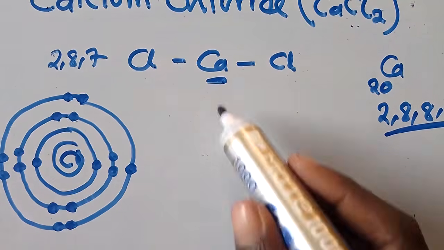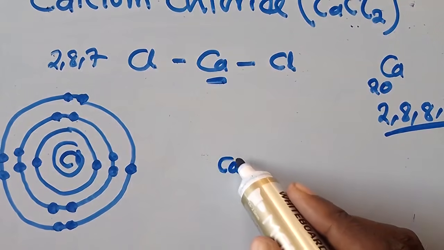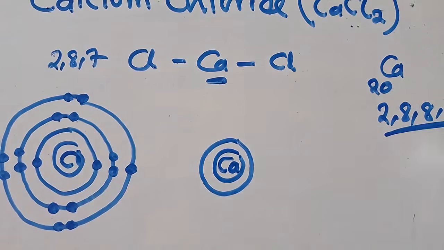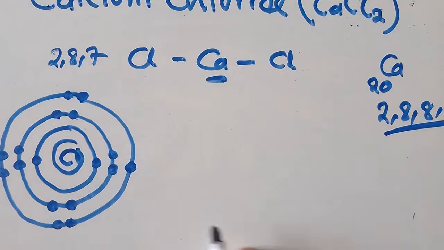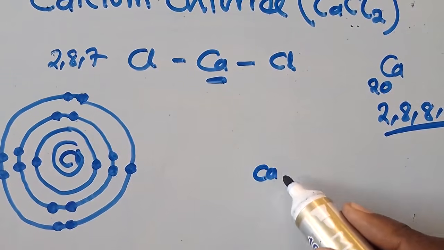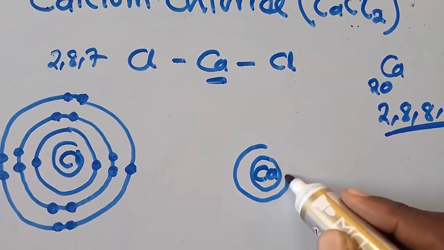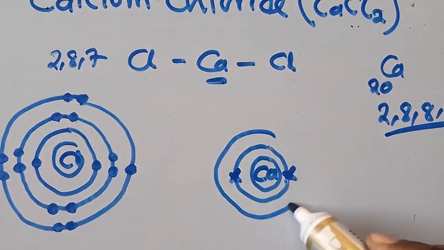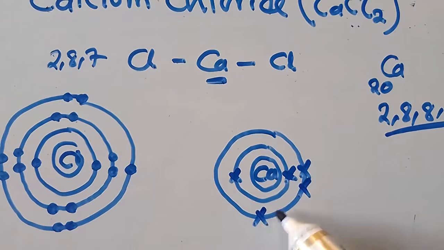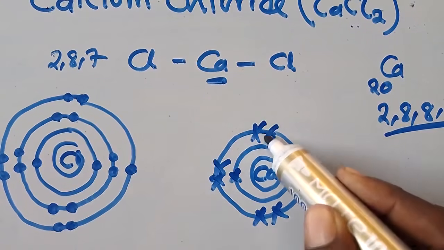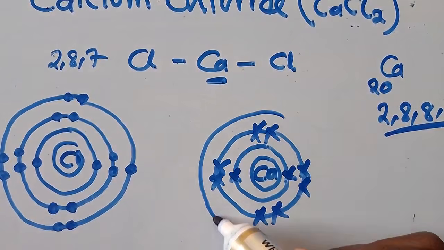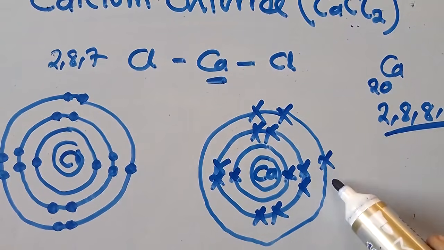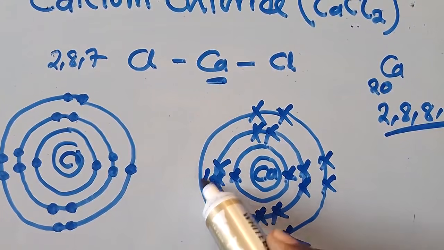Then I go to calcium. I'm going to put calcium here. So calcium is having 4 shells. I'm going to write it here because of space. So first, to differentiate these, I put crosses. First 2, then 8 there. 4, 6, 8. Even this other one, I put how many? I put 8. I'm following this electron configuration like this.